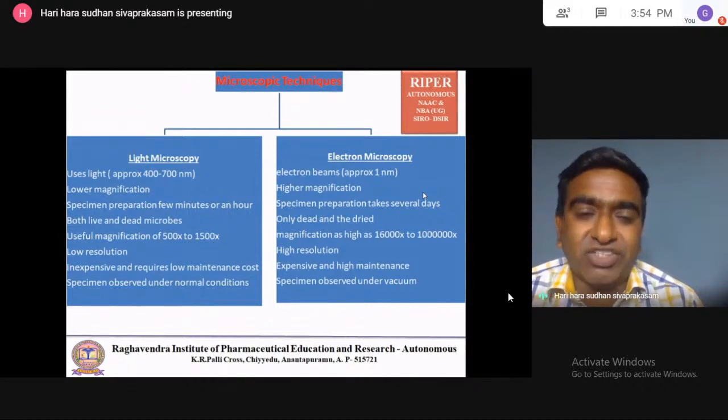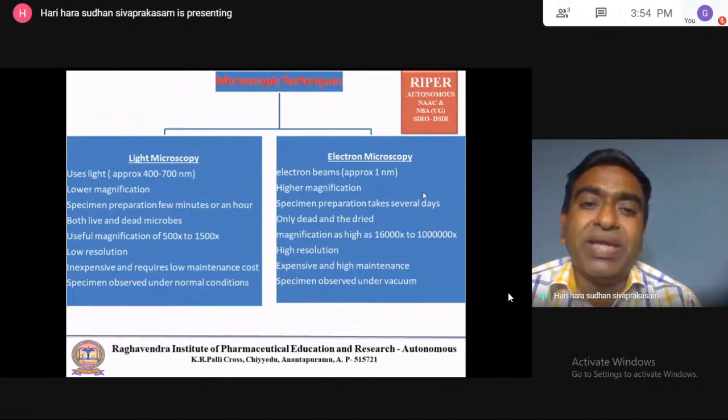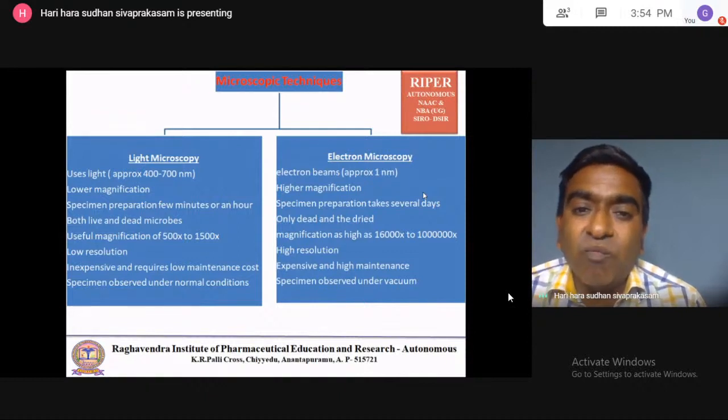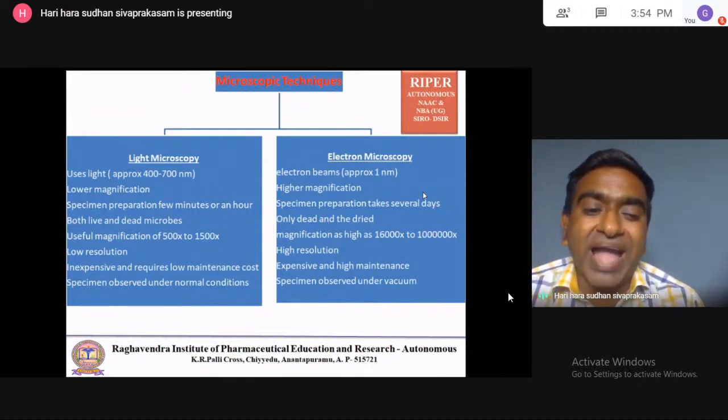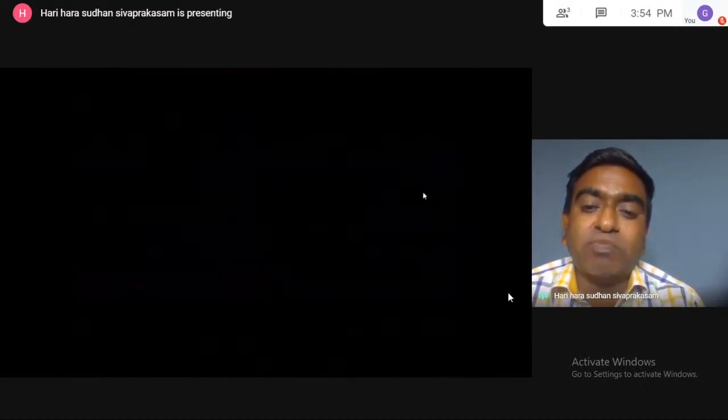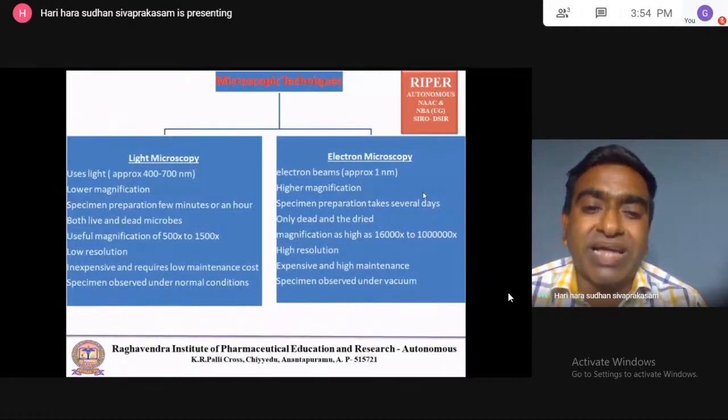So lower magnification can be achieved with light. Magnification means how big we make the image: a smaller object can be magnified into a bigger object without any missing of the details, with clear resolution. Light microscopy has lower magnification, up to 500 to 1500 times. A small object can be magnified to a 500 times or 1500 times bigger image by using light microscopy.